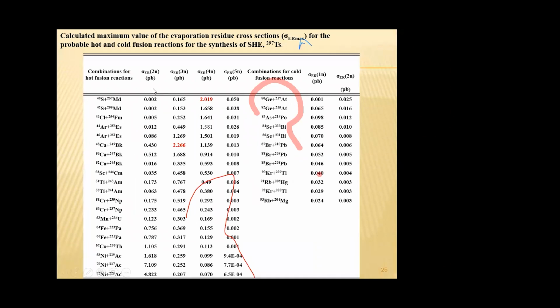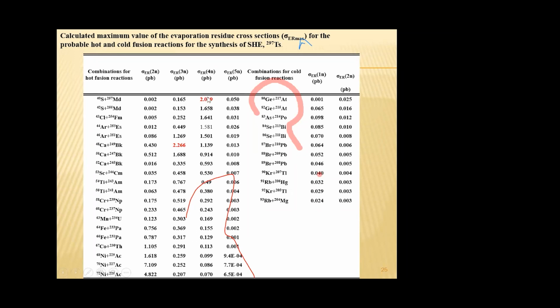Here we have studied the capture cross-section, fusion cross-section, the evaporation residue cross-section, and the evaporation residue excitation function. We have noted the maximum value of evaporation residue cross-section in each channel. The second column represents the maximum value of evaporation residue cross-section in the 2N channel, and the 3N channel is given in the third column.